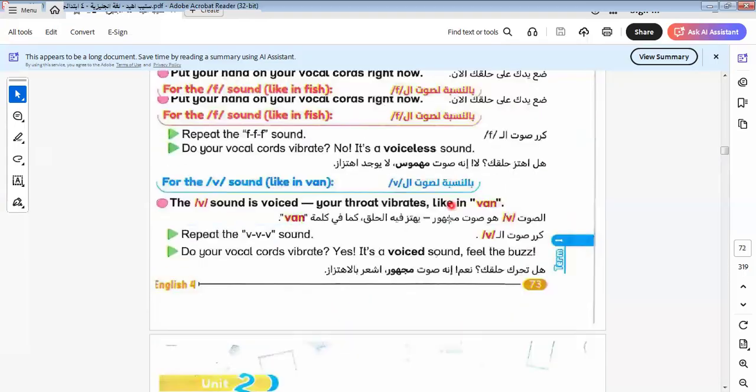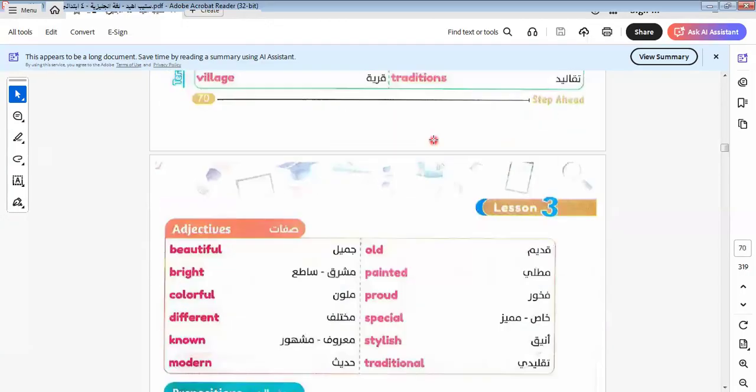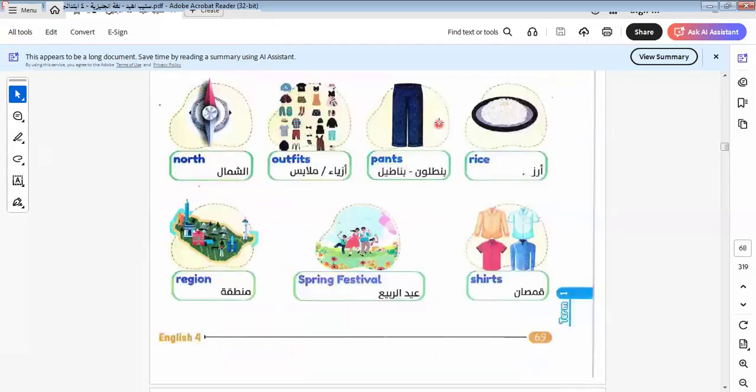Let's return to the text and know this. Okay, here is the community. I would like to know it with you.